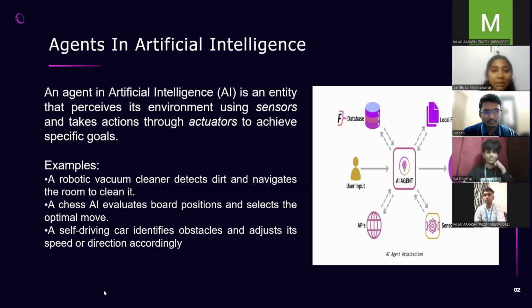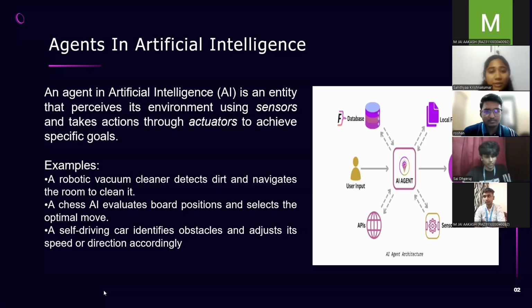The examples are a robotic vacuum cleaner. It is a great example. It senses the dirt on the floor using its sensors and navigates throughout the room to clean it. Next is a chess playing AI. It analyzes the current position on the board, considers possible future moves, and selects the best one to win the game. Similarly, a self-driving car uses cameras, radars, and other sensors to detect obstacles, traffic signals, and pedestrians. And then it adjusts its speed and changes direction accordingly.